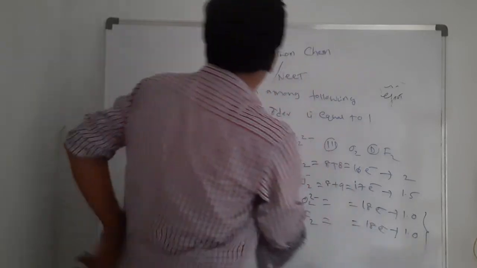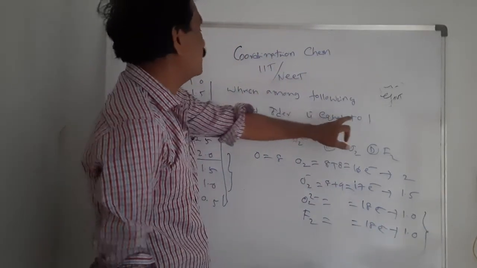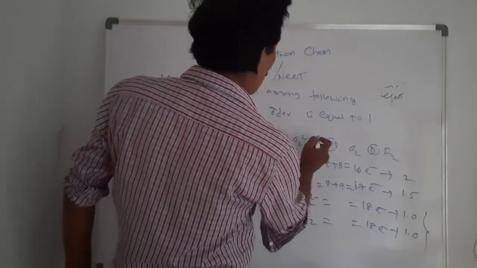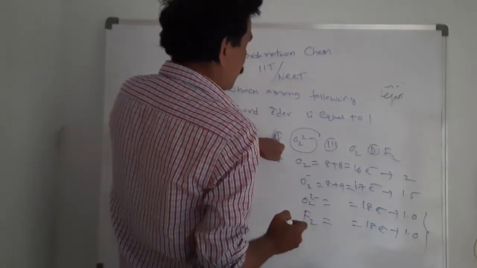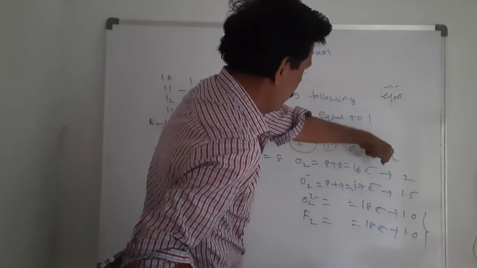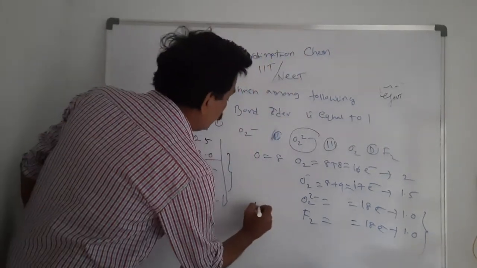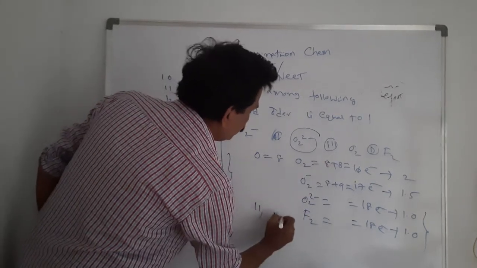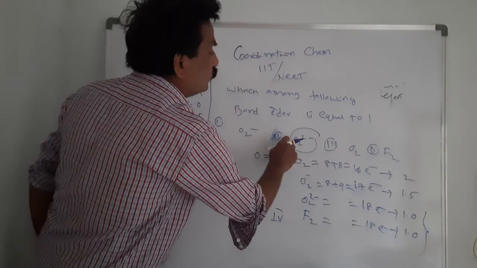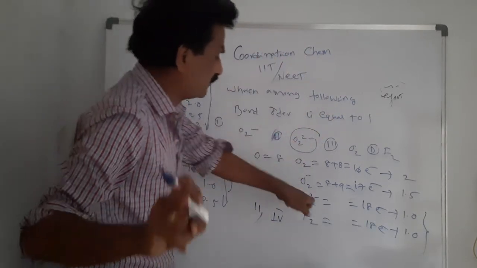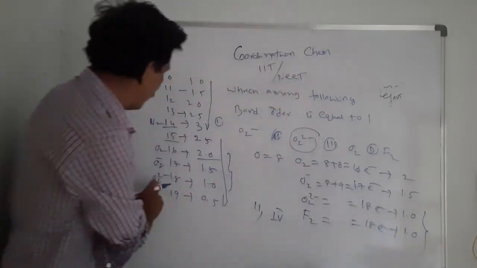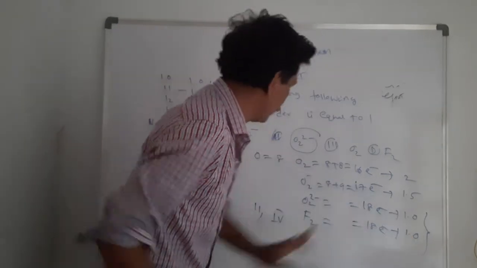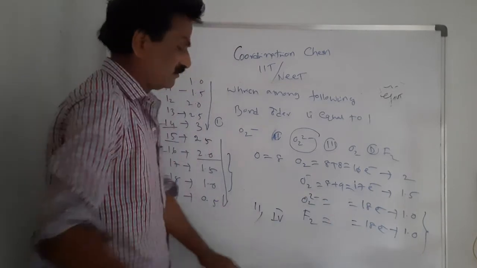What they have asked is which among the following has bond order equal to 1: O2 2 minus and F2. So option 2, O2 2 minus with 18 electrons, has bond order 1. At the same time, F2 has bond order 1. So 2 and 4 is the right answer. Okay, thank you.